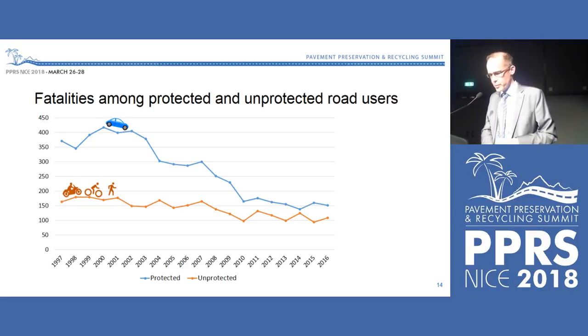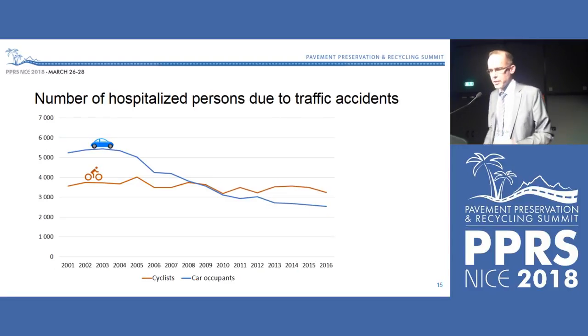And this can also be seen when it comes to injuries. I have some data from people that are hospitalized because of traffic accidents. And here we compare drivers or protected road users with the bicyclists.